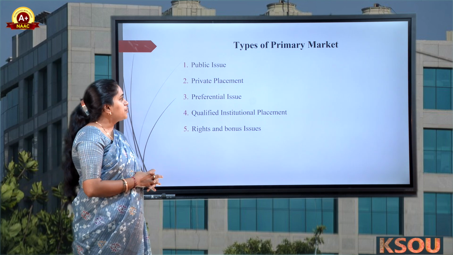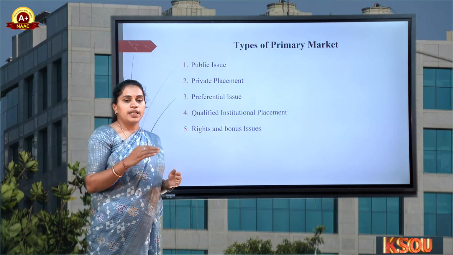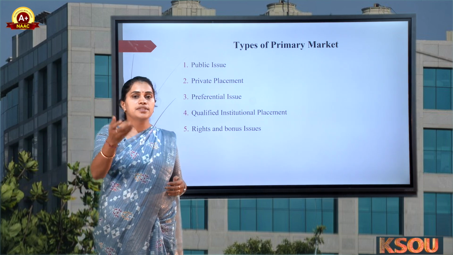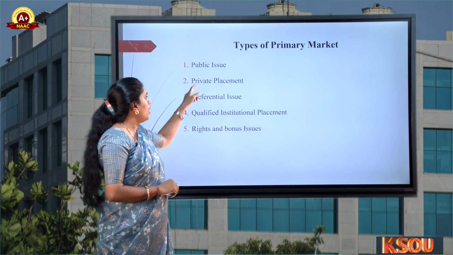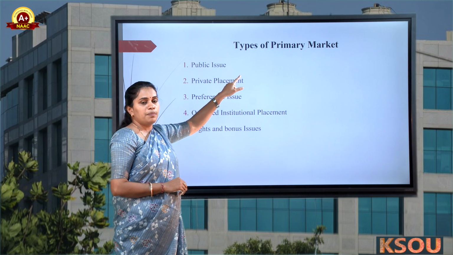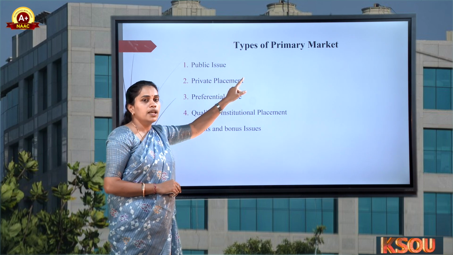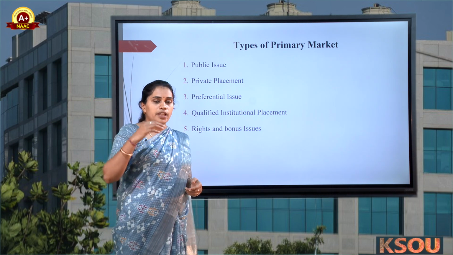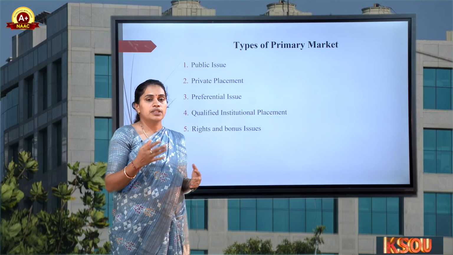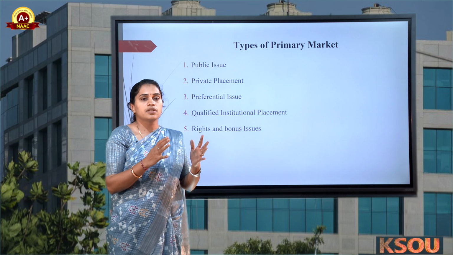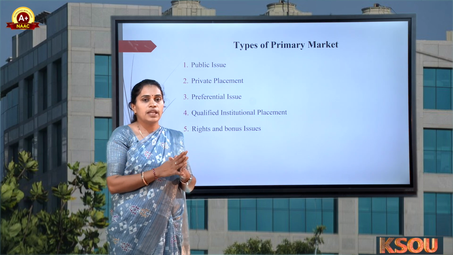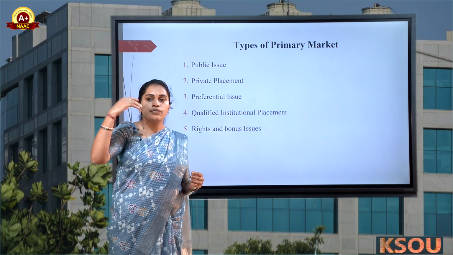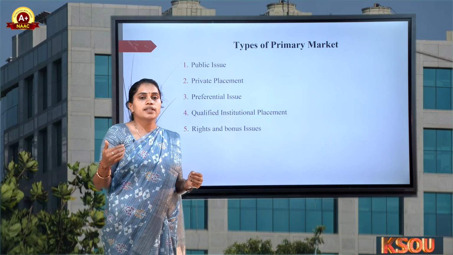Then what are the types of primary market? As we know, primary means first-hand securities which are first introduced by the company to the general public. There is the public issue, like the initial public offer, where the company offers its shares to the general public. There is private placement, where we issue shares to a company that plans to invest or newly start its business operations. They have a private group of people, offered only to such people for purchasing the shares and starting the business.